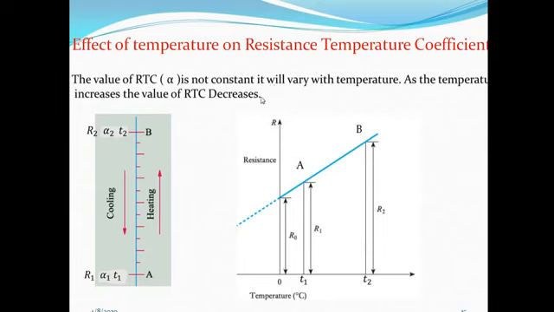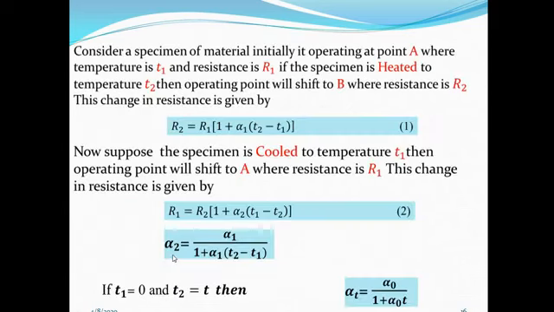So as temperature increases, the value of RTC decreases. Okay. Now in this particular case, sometimes the question is, write the effect of temperature on RTC, or prove that alpha 2 is equal to alpha 1 upon (1 plus alpha 1 (T2 minus T1)).